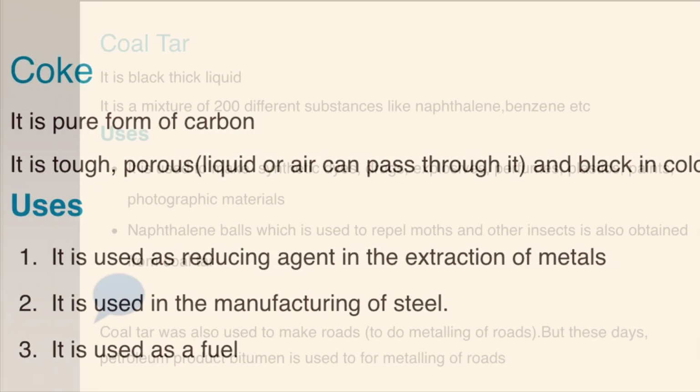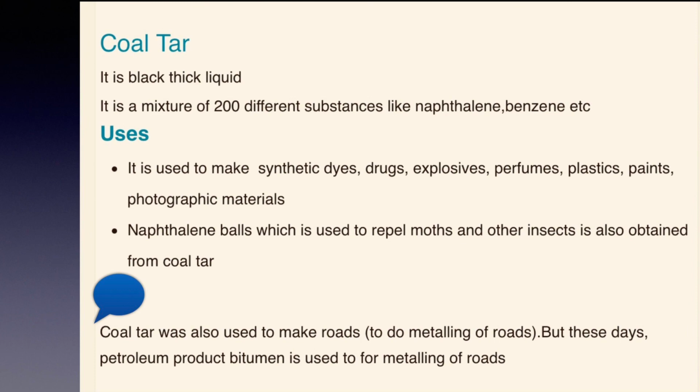used as fuel also. So now coming towards coal tar, it's a black thick liquid and it's a mixture of 200 different substances like naphthalene, benzene, etc. And its uses are to make synthetic dyes, drugs, explosives, perfumes, plastics, paints, photographic material, and naphthalene balls, which are used to repel moths and other insects, are also obtained from coal tar. Coal tar was also used to make roads, but these days petroleum product bitumen is used.